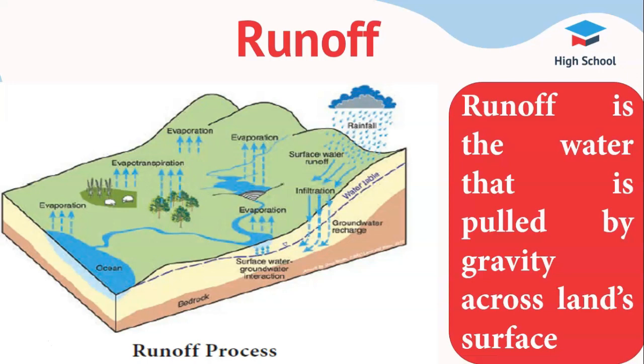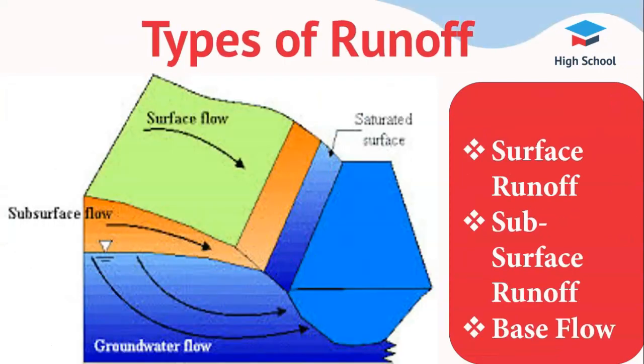Runoff is also a major contributor to erosion, which carves out canyons, gorges, and related landforms. The amount of runoff that can happen depends on the amount of rainfall, porosity of soil, vegetation, and slope. Only about 35% of precipitation ends up in the sea or ocean, and the other 65% is absorbed into the soil. Types of runoff. Based on the time interval between the instance of rainfall and the generation of runoff, the runoff may be classified into the following three types: surface runoff, subsurface runoff, base flow.